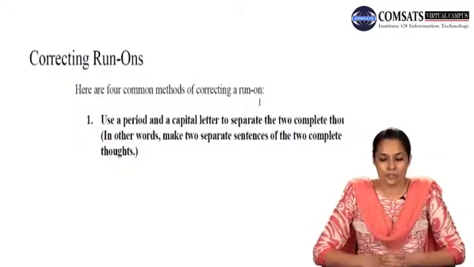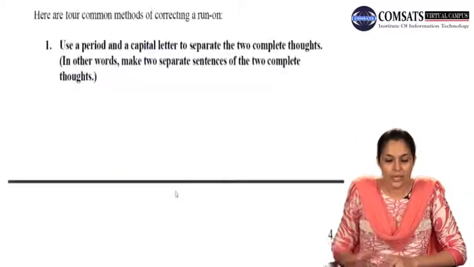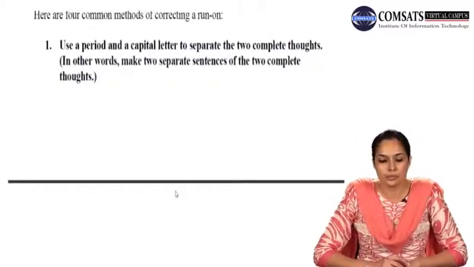Here are 4 common methods of correcting a run-on. Number 1, use a period and a capital letter to separate the two complete thoughts. In other words, make two separate sentences of the two complete thoughts.